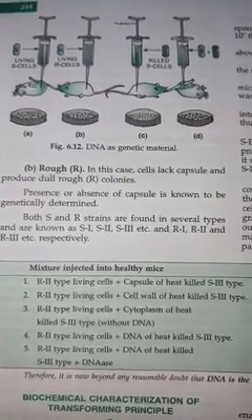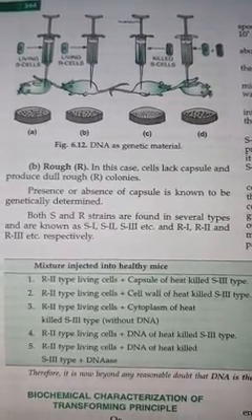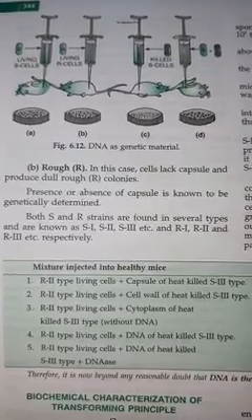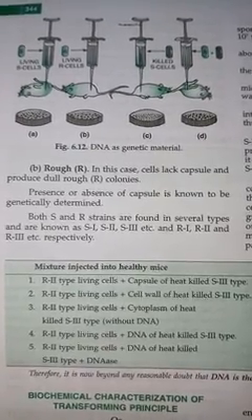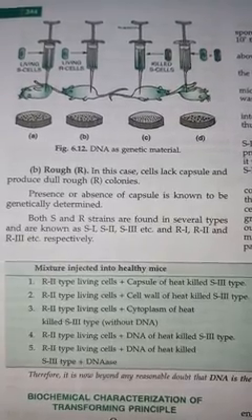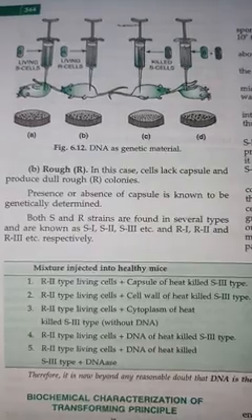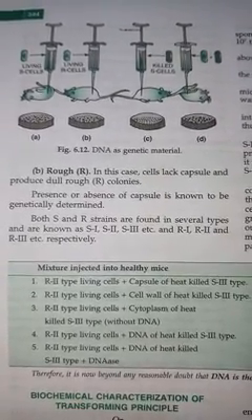It was showing that the DNA component present inside one cell of the heat killed S strain cell can be transformed into the R strain cell, the R strain bacteria, rough colony bacteria. The DNA component can be transferred from one cell to another cell, and that's why this topic was given the name transformation, or transfer of character from one cell to another cell.